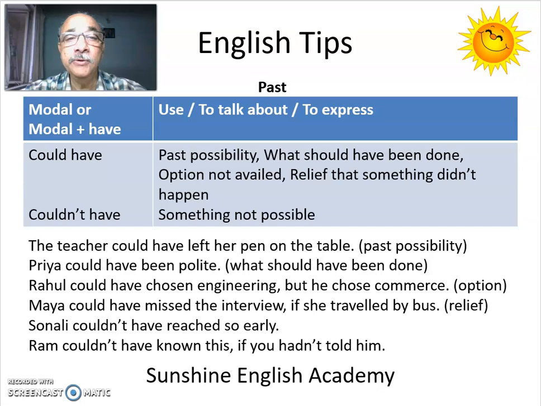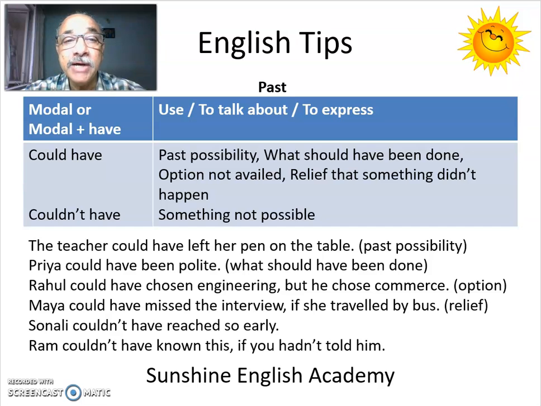Next, when you want to express relief that something didn't happen, you can use could have again. Maya could have missed the interview if she traveled by bus. Here it means Maya didn't travel by bus and therefore she didn't miss the interview. It is an unreal condition.